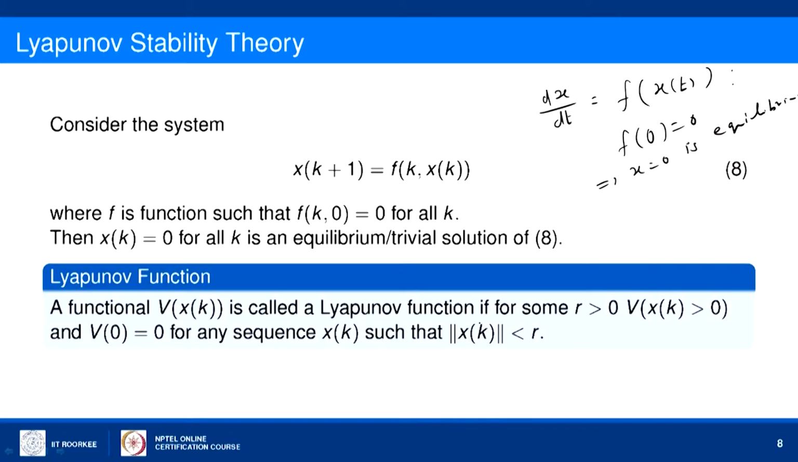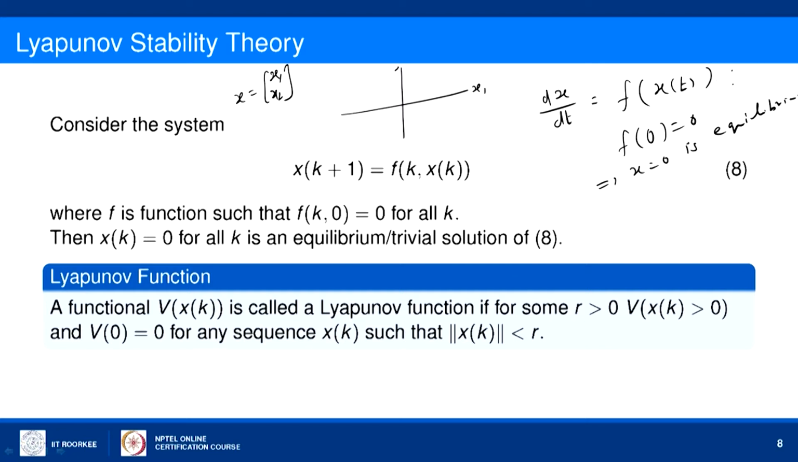So, a function V of x of k is called the Lyapunov function if, for some radius r greater than 0, V of x of k is greater than 0 and V of 0 equal to 0 for any sequence x of k within this circle of radius r. So, for simplicity, let us assume that the vector x is in R2, x is x1, x2, and x of k is x1 of k, x2 of k.